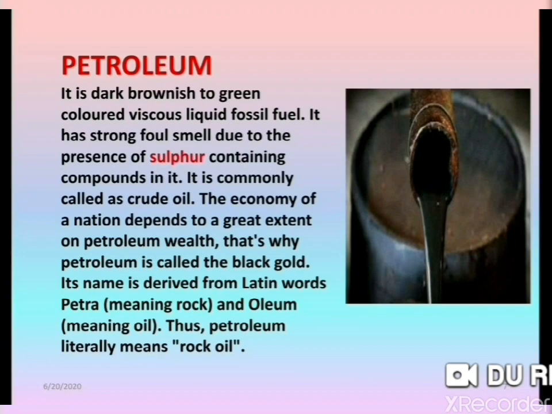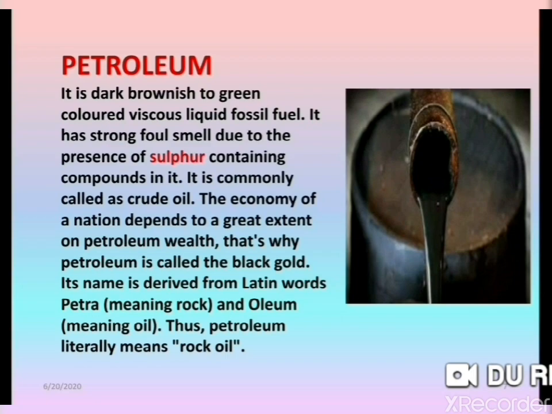It is a dark brownish to green colored viscous liquid fossil fuel. It has a strong foul smell due to the presence of sulfur containing compounds in it. And it is commonly called crude oil.